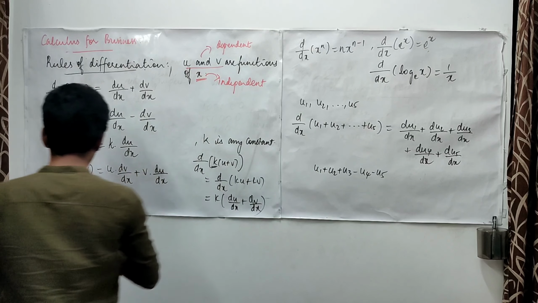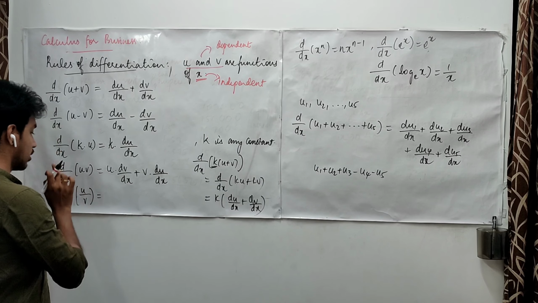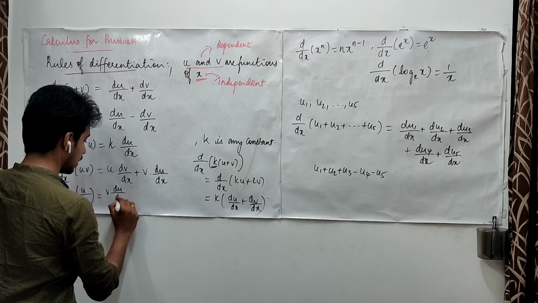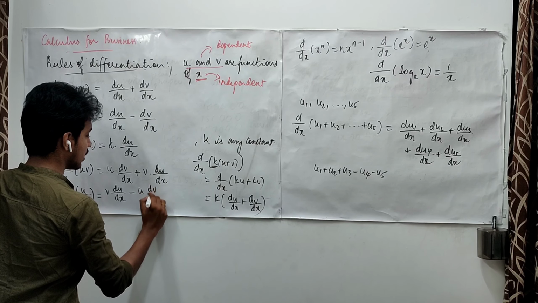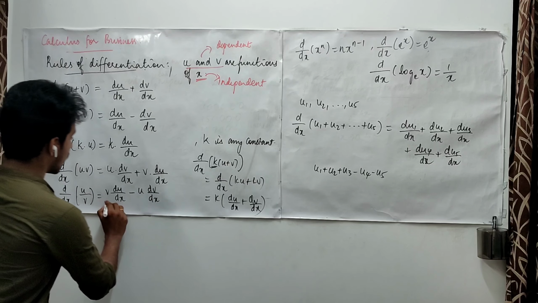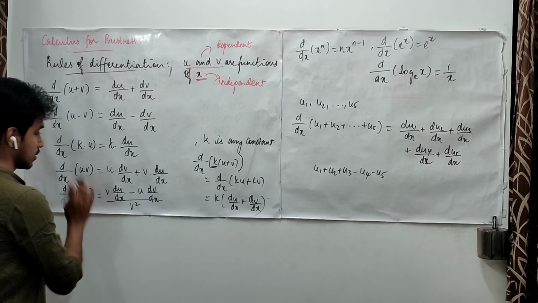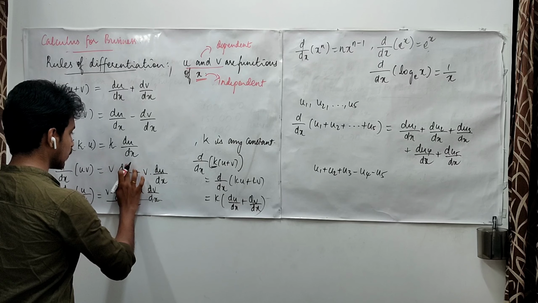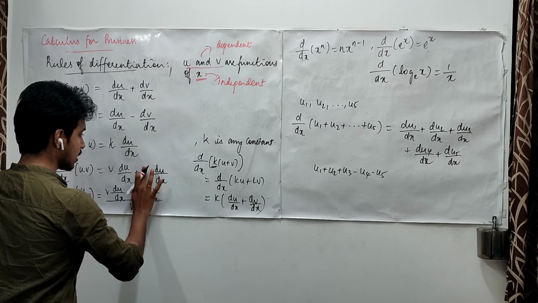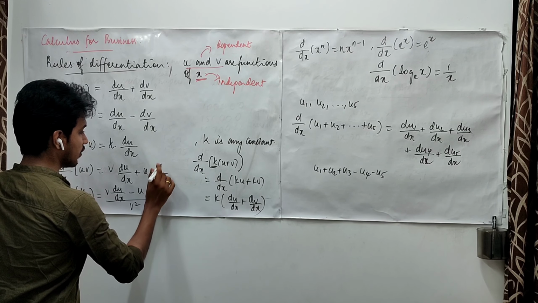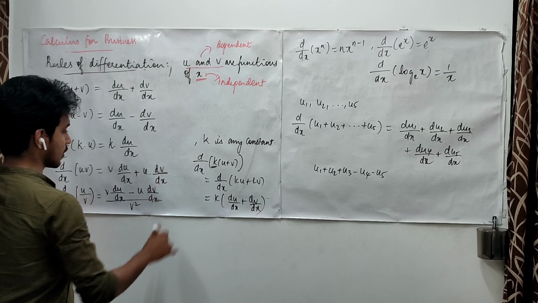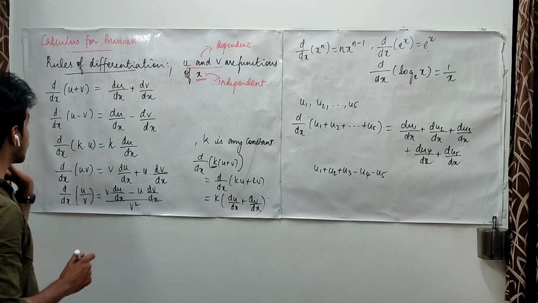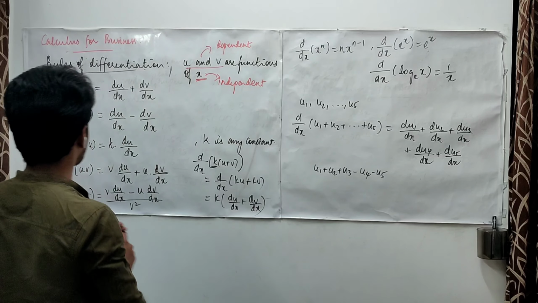Okay, and let me now give you the rule for this. This is going to be v times of du upon dx minus u times of dv upon dx, upon v square. If you wish to remember this, you just remember this is v times of du upon dx and u times of dv upon dx.